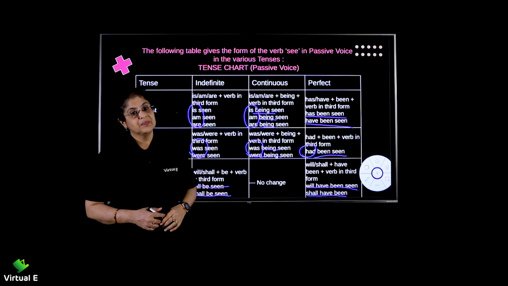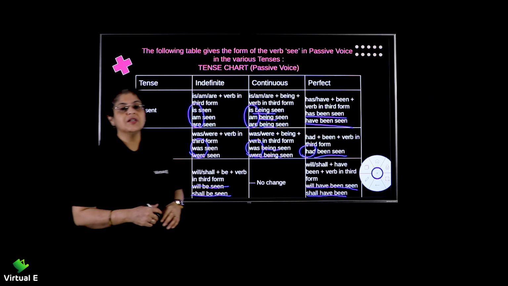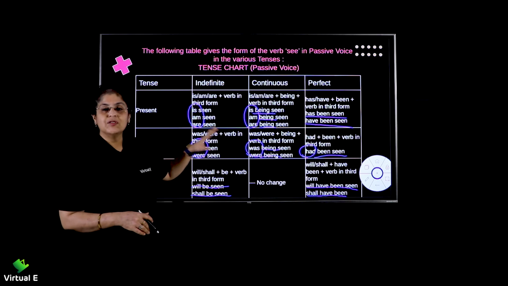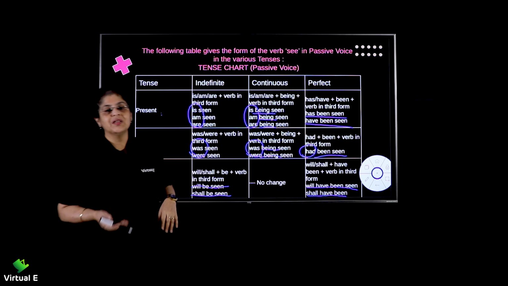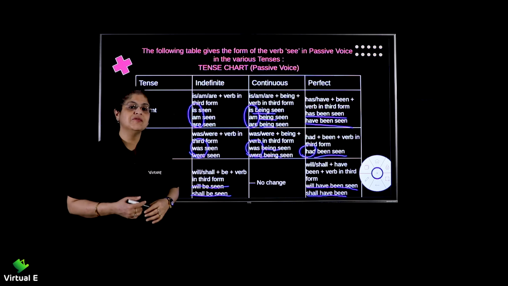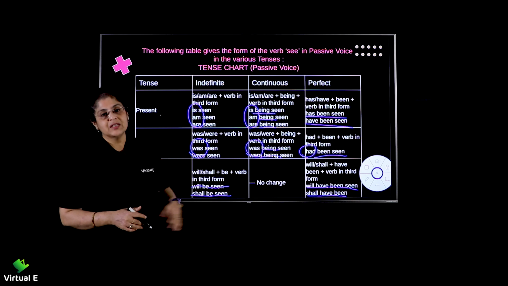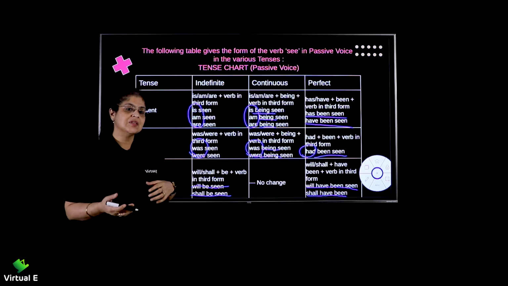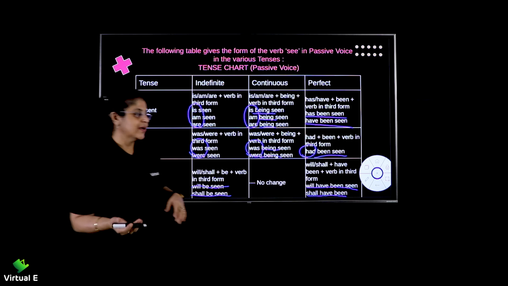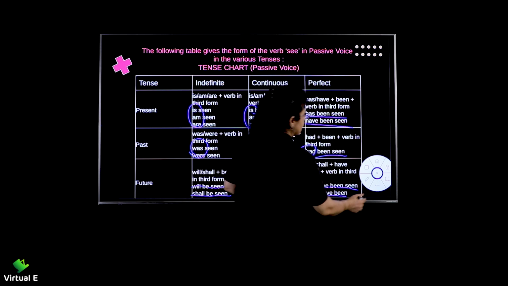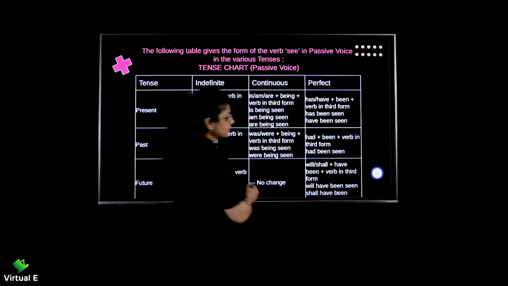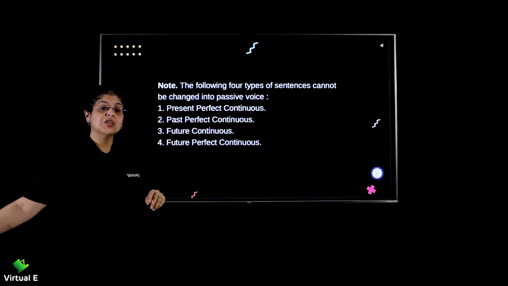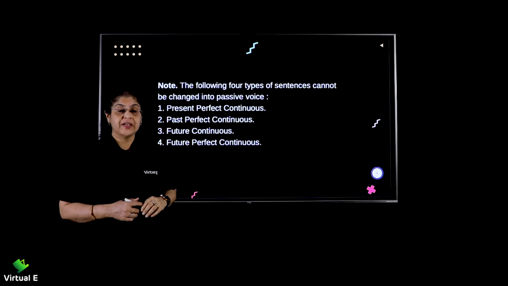Do you get it? Yes? Keep trying, it's not an issue. Once you do a lot of practice, you will get familiar with all of it. You don't have to sit and memorize. And quite often, if you are a fluent speaker, you will never face these issues. You will automatically feel that the formation of the sentence is somewhere wrong and that you need to correct it. So don't worry about that. Now you remember we said future continuous does not change.